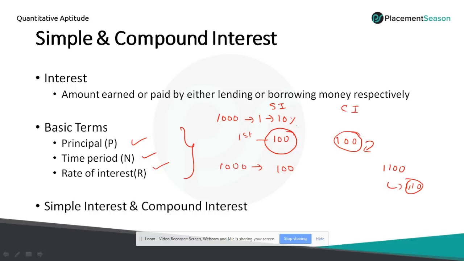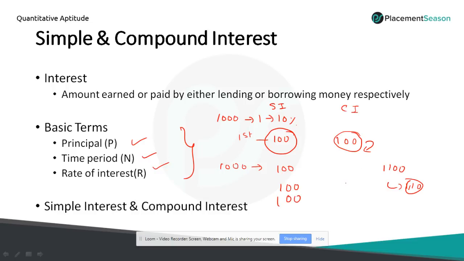Okay. So in compound interest, the interest which we got after the first year will be added to the principal and we will get interest on that amount also. After the second year, the interest we got in 2 years will be added to the principal. So every year the principal changes in case of compound interest, but in simple interest the principal will never change. It will always be fixed. Similarly, the interest in simple interest is the same for all the years. Every year we will get 100 rupees.